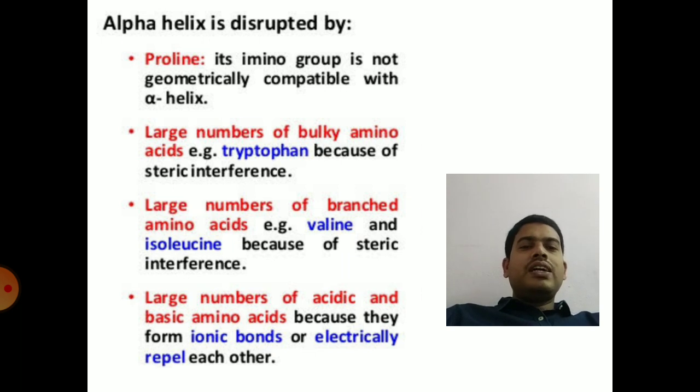Also branched chain amino acids are absent in the alpha helical structure, as they also create steric hindrance. Acidic and basic amino acids will also destabilize the alpha helical structure. So acidic and basic amino acids, branched chain amino acids, bulky group containing amino acids like tryptophan, and amino acids like proline are absent in the alpha helical structure, because they destabilize it. So that is alpha helix.